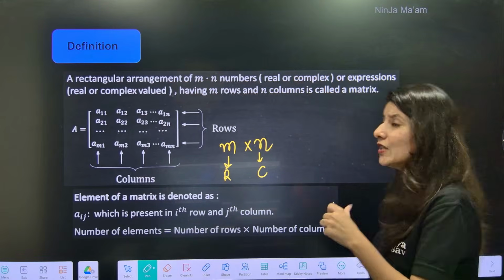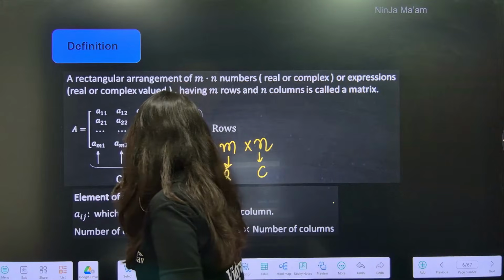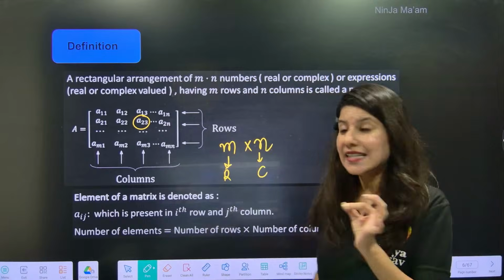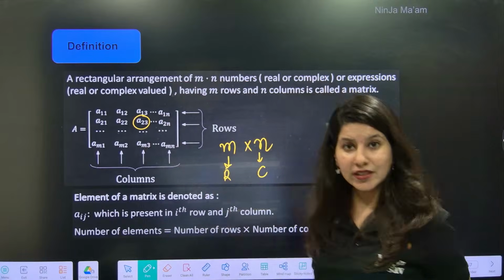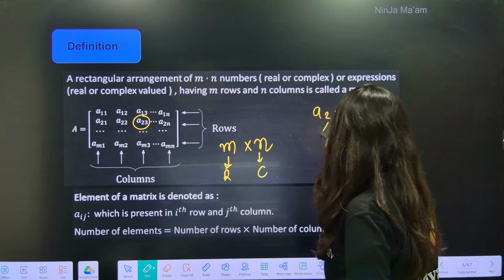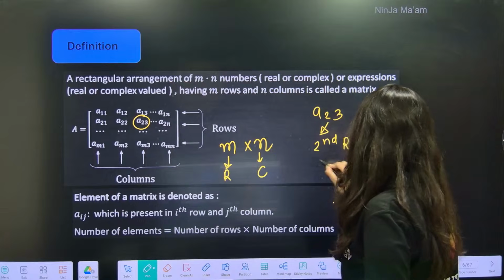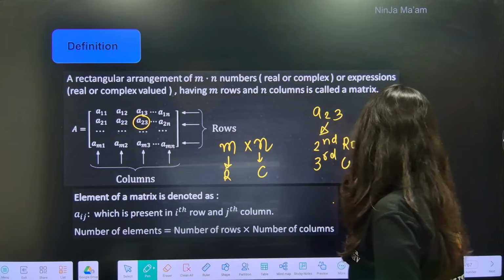Now the element sitting inside a matrix, suppose A23, means it is sitting in the second row and third column.